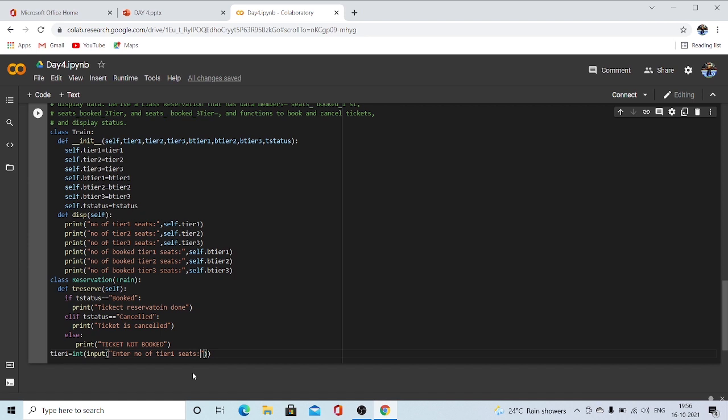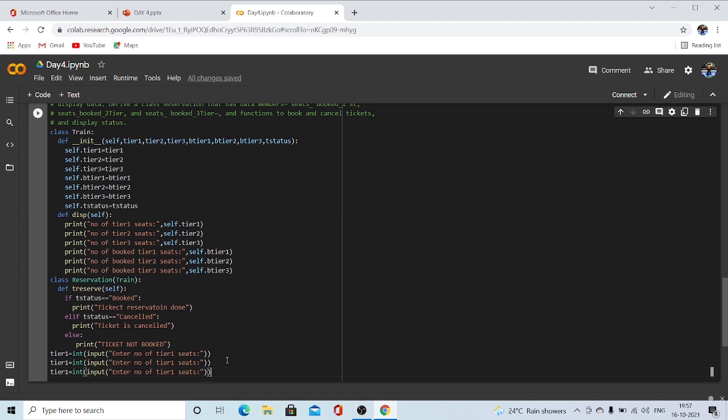Let's copy this and paste every time and change accordingly. Yeah, now same. So here it will be tier 2, it will be tier 2.